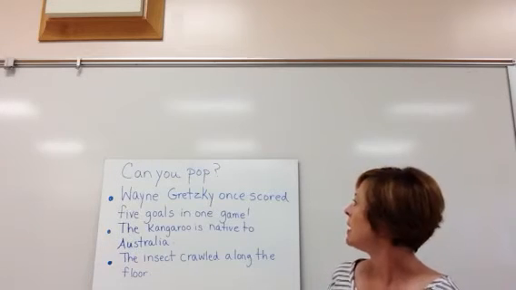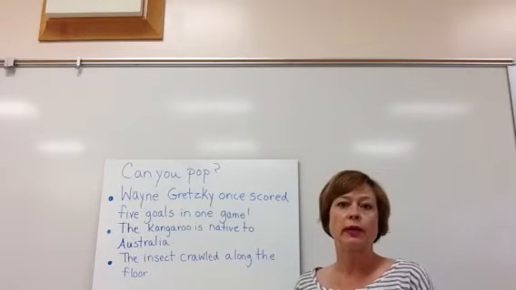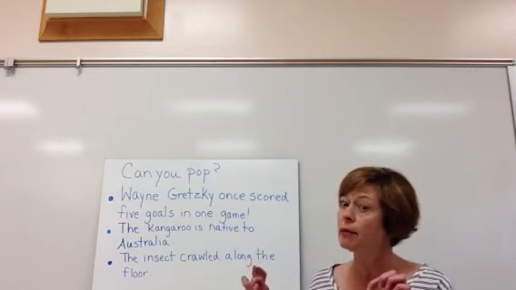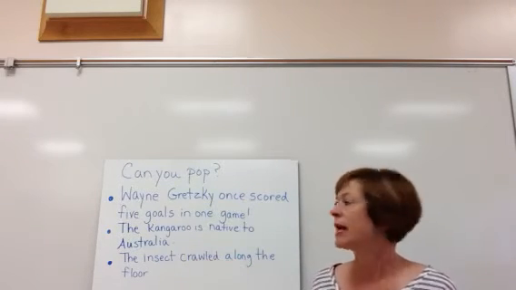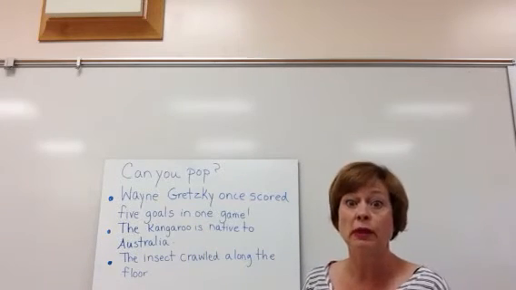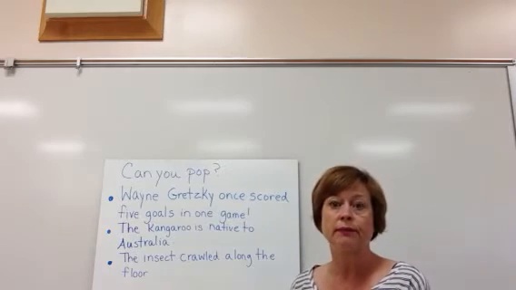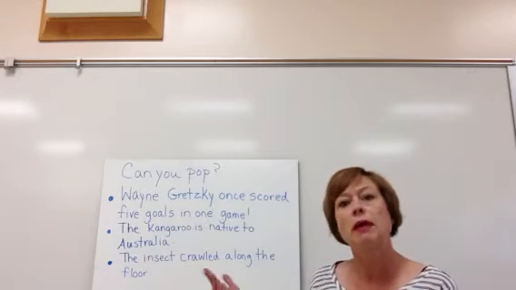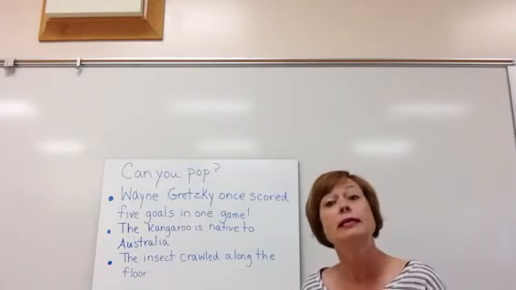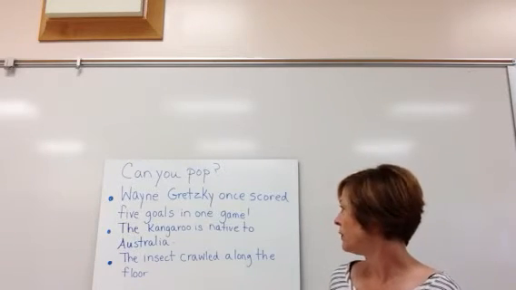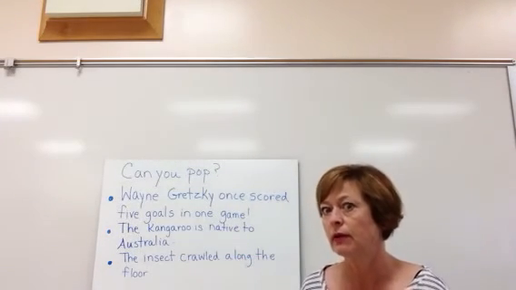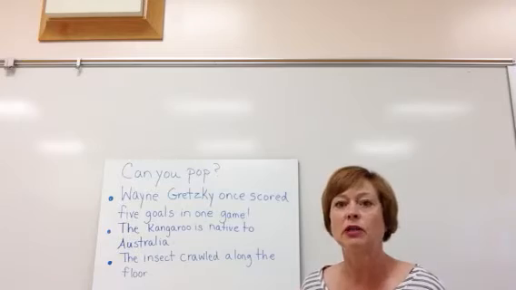Let's look at another one. The kangaroo is native to Australia. Well, let me pop something in there to clarify a little bit. Remember, I'm going to use commas. Not using commas right now because I'm just saying it, but if I was going to write it in there, I'd put commas. The kangaroo, a marsupial, is native to Australia. The kangaroo, whose baby is called a joey, is native to Australia. The kangaroo, who has a pouch, is native to Australia. The kangaroo, who... Pop something in there. Add some clarification, some elaboration to your sentence.